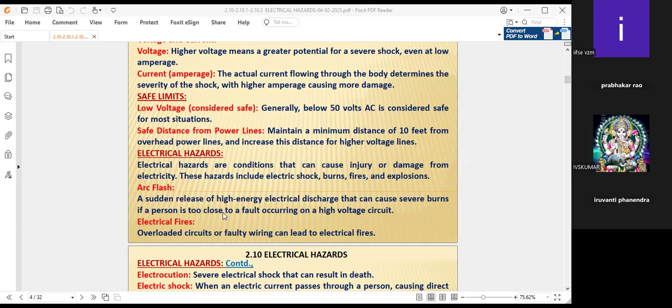The electrical hazards continue with electrocution. That means a severe electrical shock which can result in death immediately. Where high voltage is present, a person exposed to it is immediately at risk.